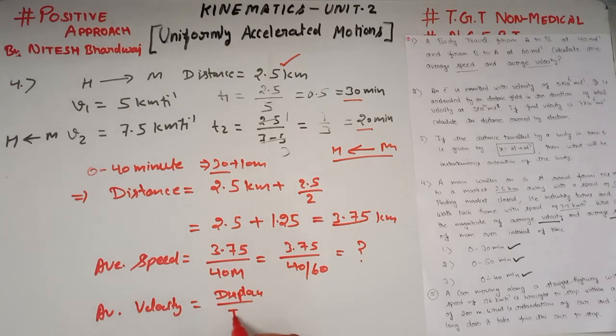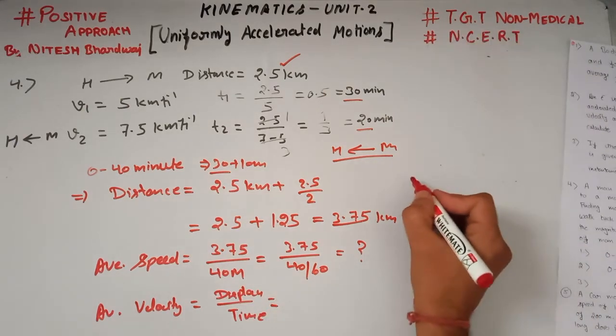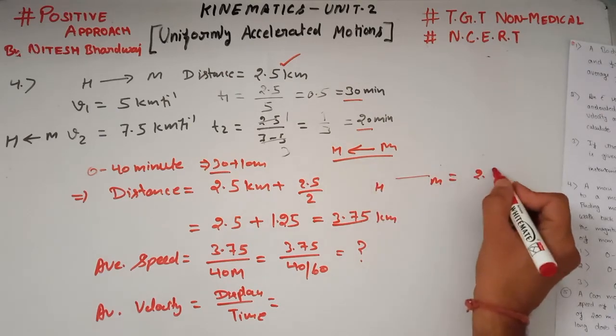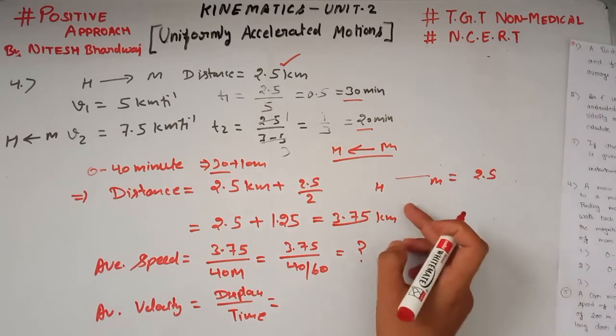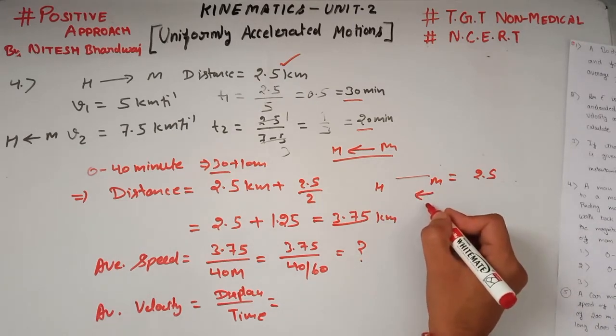Average velocity is displacement over time. What is displacement here? Here it covers the distance from home to market, which is equal to 2.5 kilometer. But after market to home in 10 minutes, it covers distance 1.25.